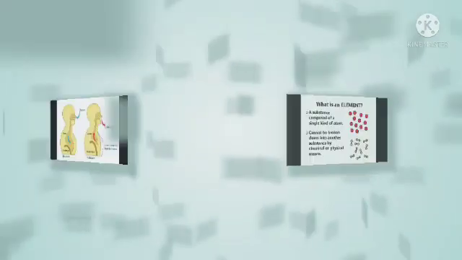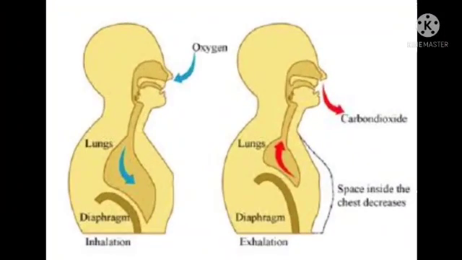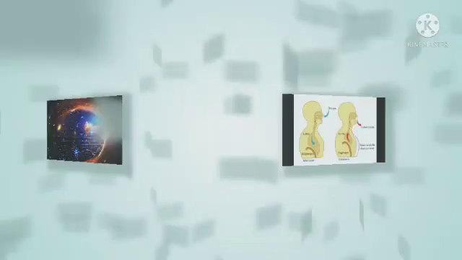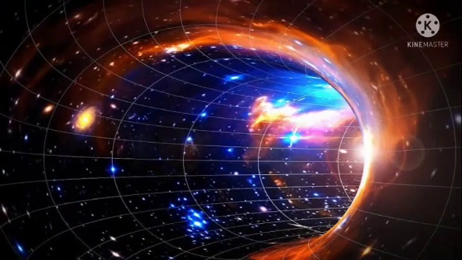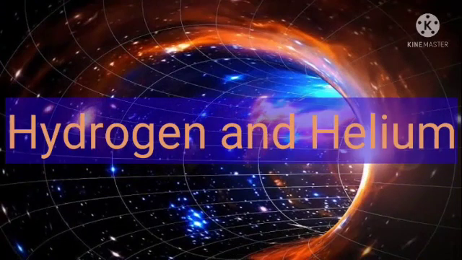For example, the air we breathe in oxygen and breathe out carbon dioxide. In the universe as a whole, the most common element is hydrogen followed by helium.